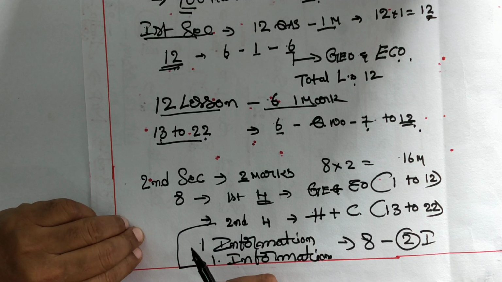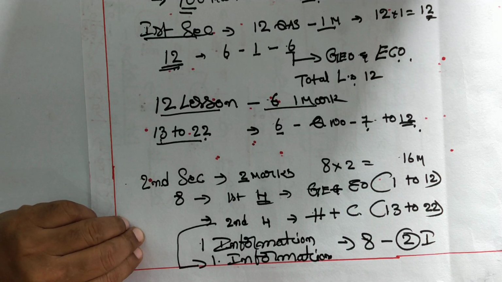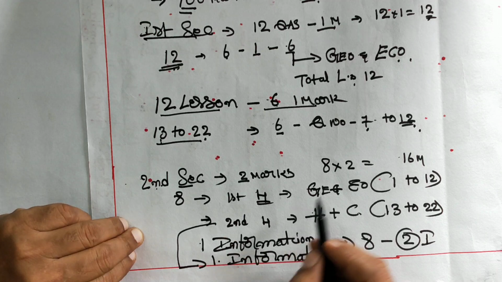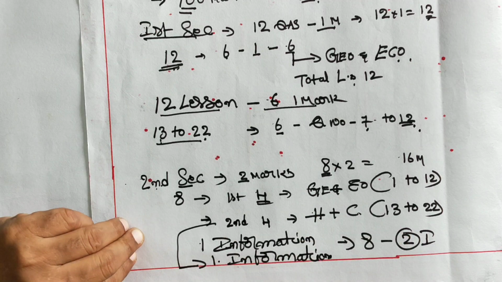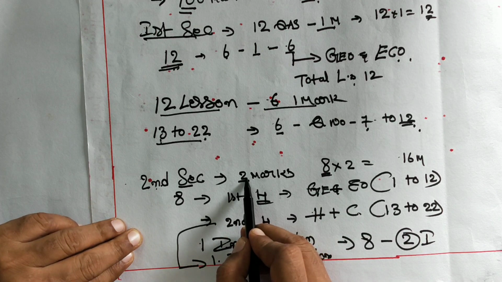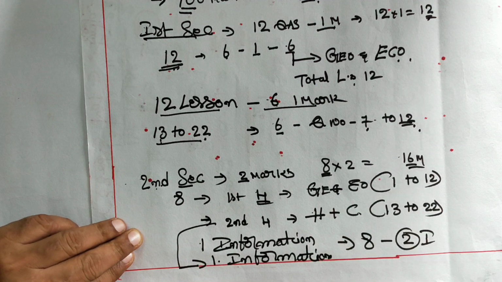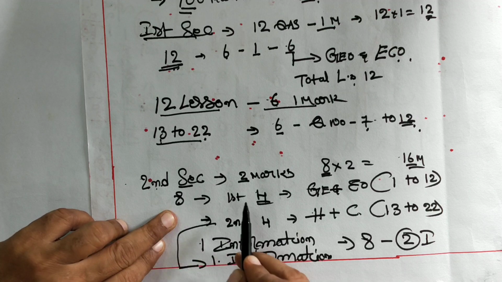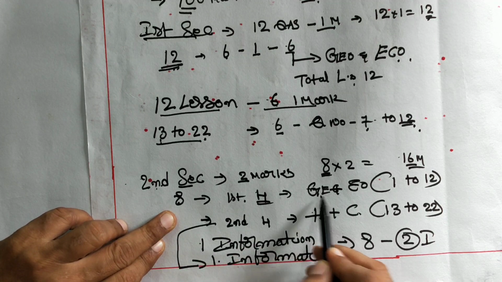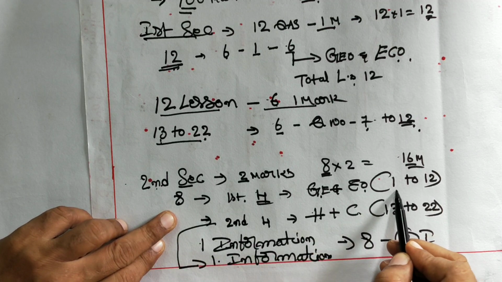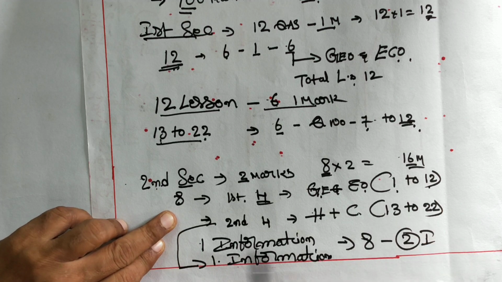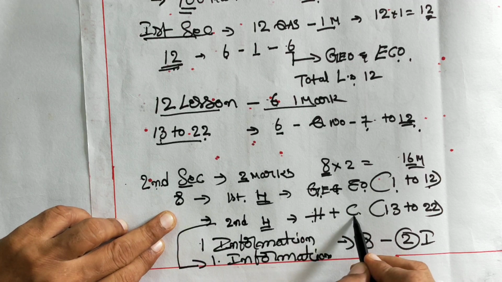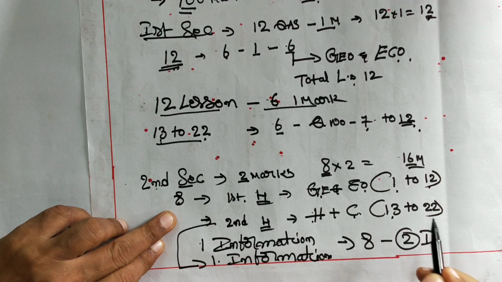Again, let's take one more look at section 2. In the second section there are 8 questions. Each question carries 2 marks, totally 16 marks. The first 4 questions are geography and economics, lessons 1 to 12, and the next 4 questions are from history and civics, lessons 13 to 22.